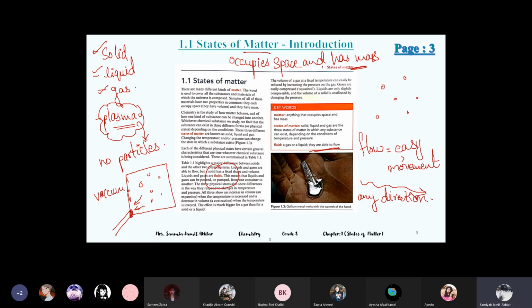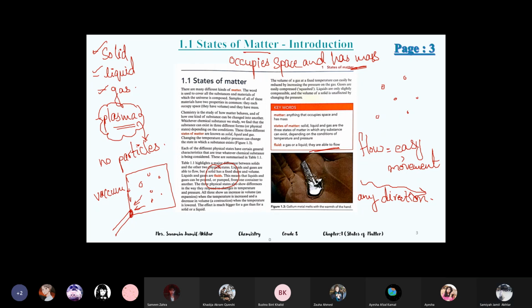Like liquids, if you spill water on the ground, it moves in any possible direction. Whatever space it finds, it will start moving randomly. And the gas also, when you pop a balloon, the gas comes out and moves in any direction. So that is why liquids and gases can flow, and they are known as fluids. So the substances which can flow are known as fluids.